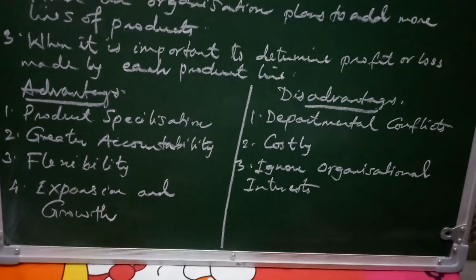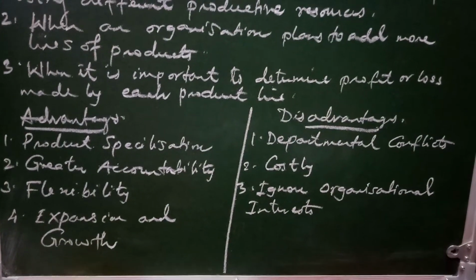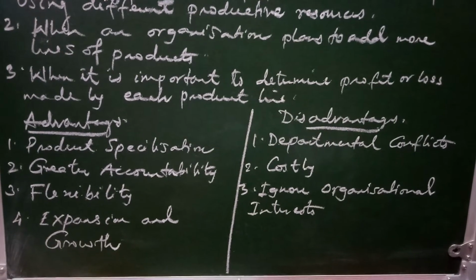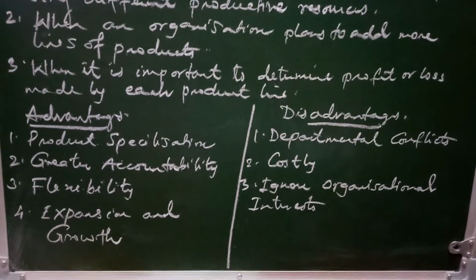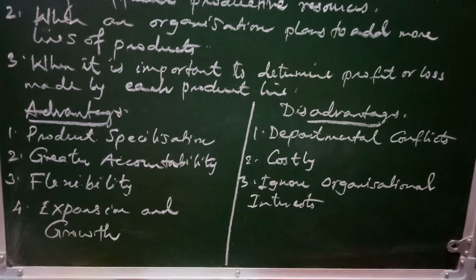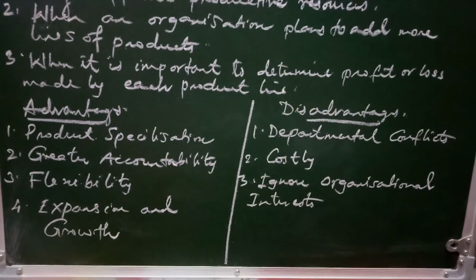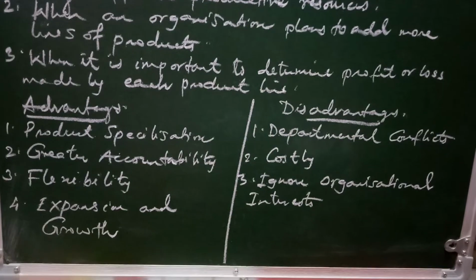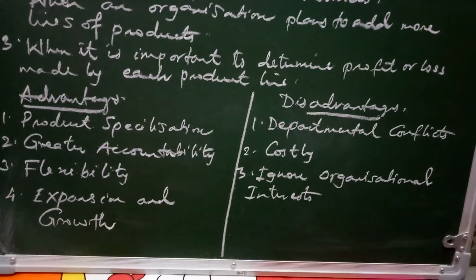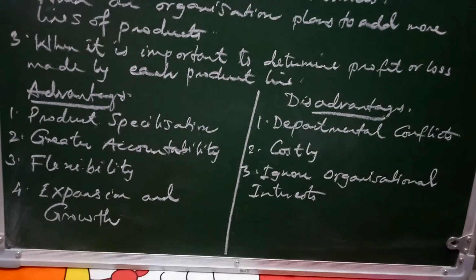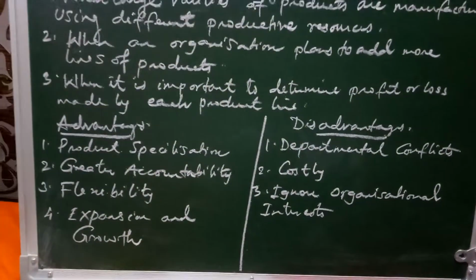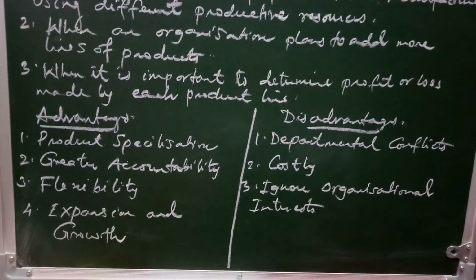Second is greater accountability. In divisional structure, each product department is treated as a profit center and is accountable for its own profit and loss. Each product department, like the cosmetic department, garments department, footwear department, the different types of departments in our example, is treated as a profit center because profits and losses are calculated separately for each department.